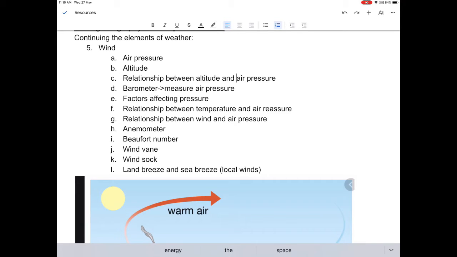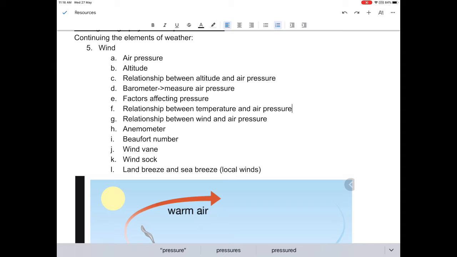Now, what are some factors affecting pressure? Gravity and temperature. Why is that so? The relationship between temperature and air pressure is that as temperature increases, air pressure decreases because air expands and there will be fewer air molecules in the same column of air, similar to the logic about relative humidity, which if you're not sure, you can go and check out my previous video where I talk about the relationship between temperature and humidity.